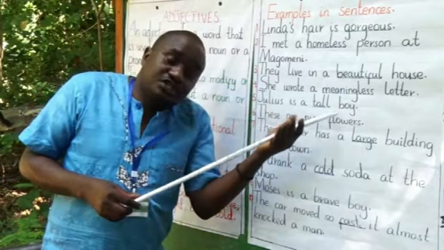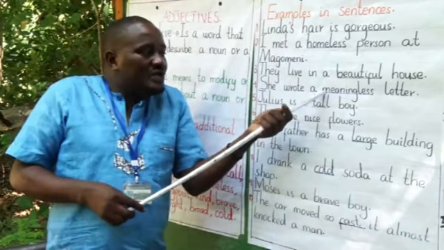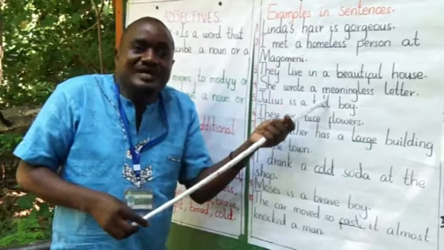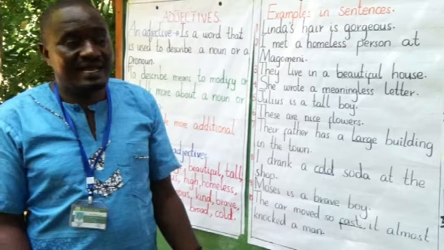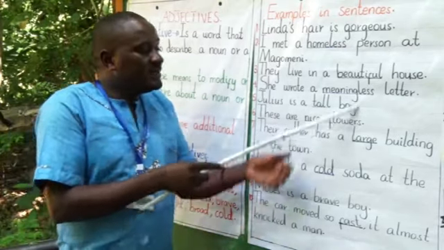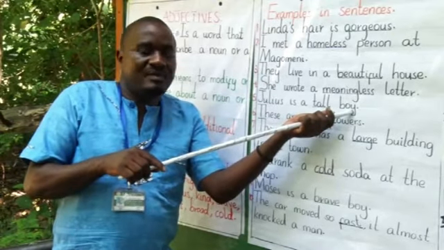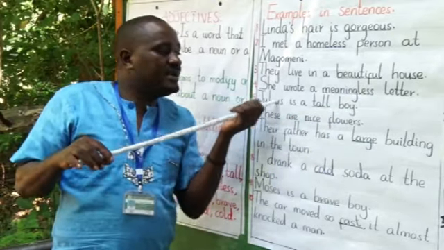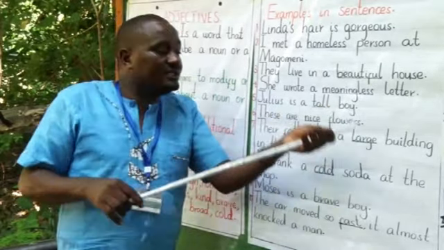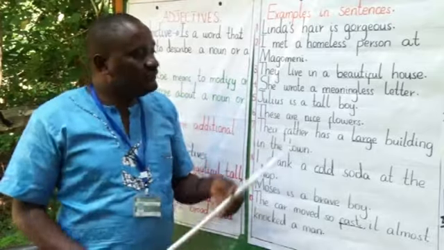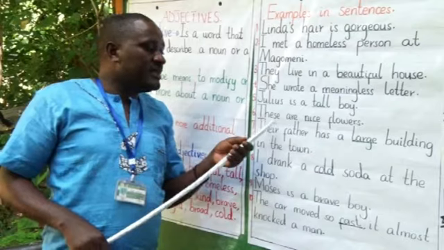Julius is a tall boy. So the word tall, you are giving the quality of Julius. How does Julius look like? You can say, Julius is a tall boy in the class. Here you are describing the word. Julius is a noun. Boy is a noun. Remember, Julius is a proper noun, and boy is a common noun. So, Julius is a tall boy. The word tall is an adjective giving more details about Julius.